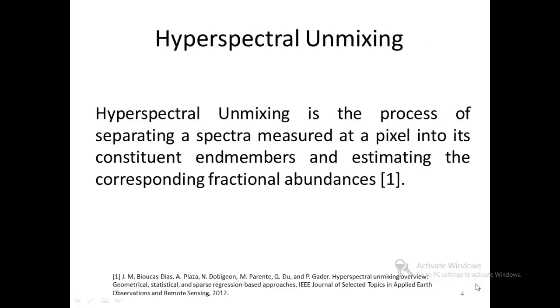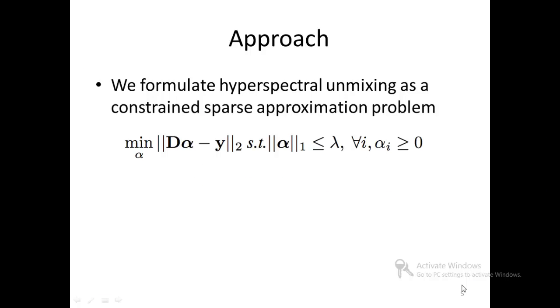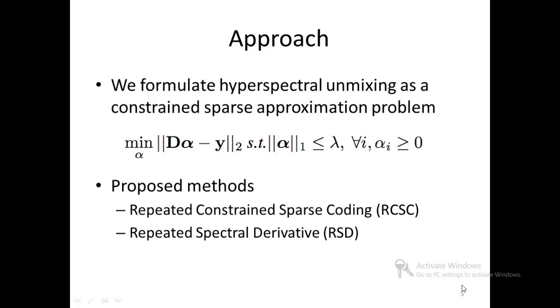Hyperspectral unmixing is the process of separating a spectra measured at a pixel into its constituent endmembers and estimating the corresponding fractional abundances. In this work, we formulate hyperspectral unmixing as a constraint sparse approximation problem, and we propose two different methods for hyperspectral unmixing under sparse regression framework. The proposed methods are called repeated constraint sparse coding and repeated spectral derivative. Both of these methods repeatedly solve a sparse approximation problem to achieve their goals.